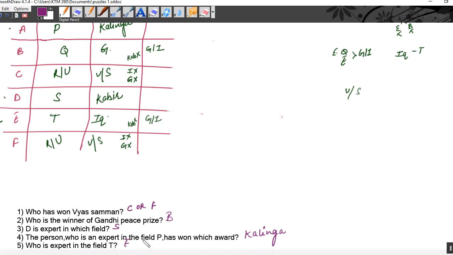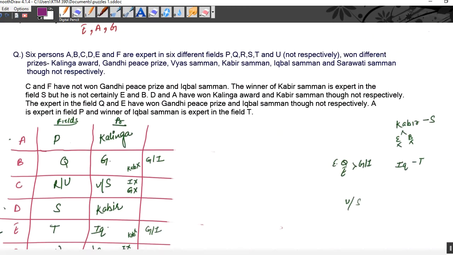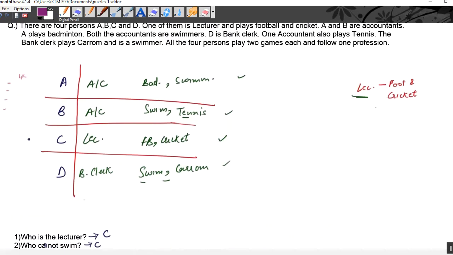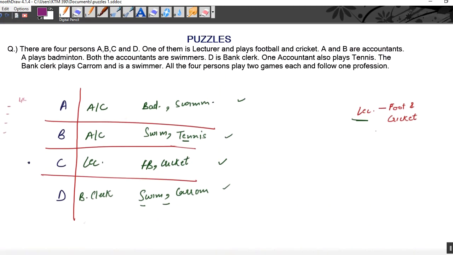So on the basis of the above arrangement, we solved this question. In this question, we have to arrange three things: people, their fields, and their prizes. In the first question, we also arranged three things: people, their profession, and their games.